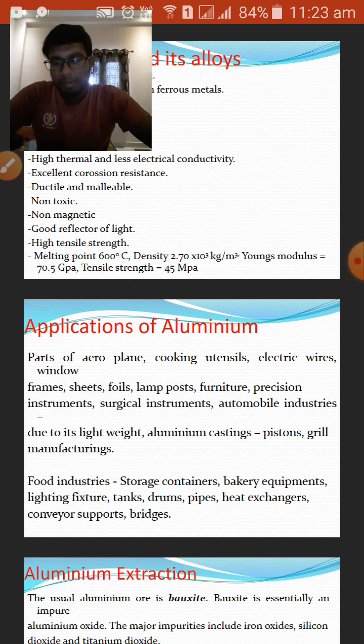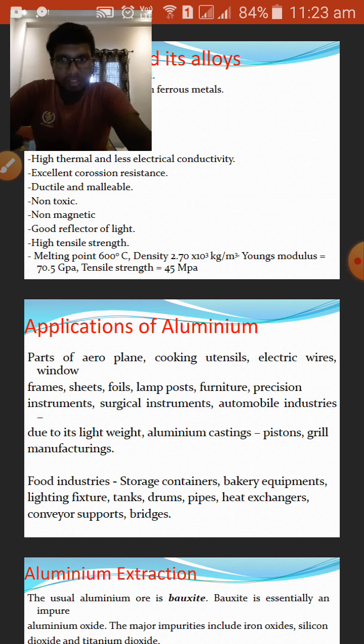Next, let's discuss the applications of aluminum. Aluminum is used in aeroplane parts or the manufacturing of aeroplanes, cooking utensils, electrical wires, windows, window frames, sheets, and foils. You know foils, right? The foils which we used to bring in our food boxes, with the rolled chapatis and all.